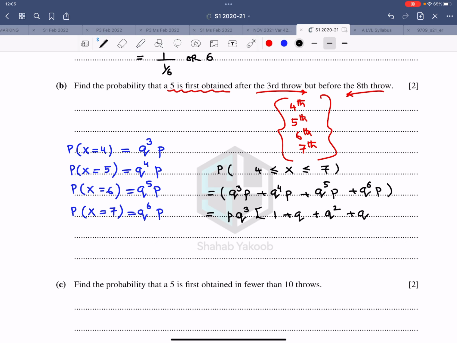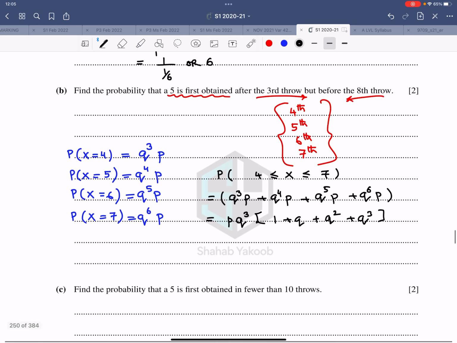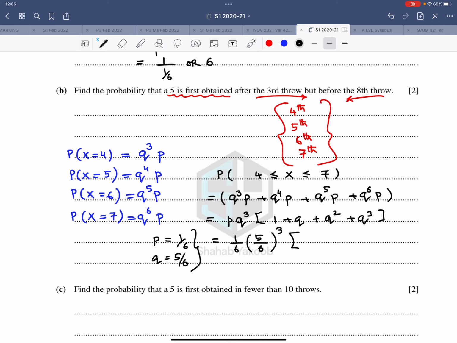Now plug in the values. Remember, p is 1 over 6, q is 5 over 6. And then once you plug it in, you get the answer. So that is 1 over 6, 5 over 6 cube, 1 plus 5 over 6 plus 5 over 6 square, and 5 over 6 cube. Or you can add up the terms individually and you still get the same answer.